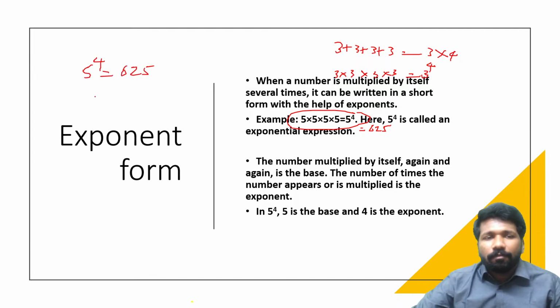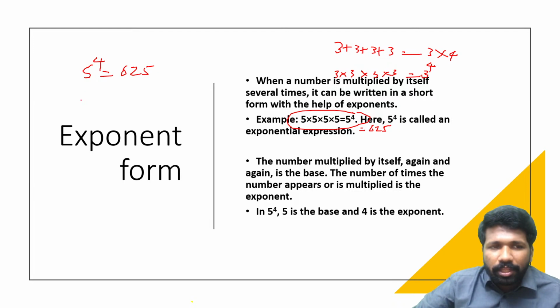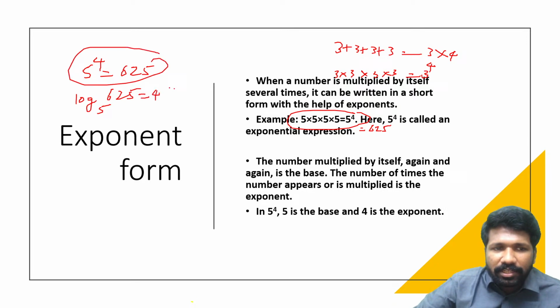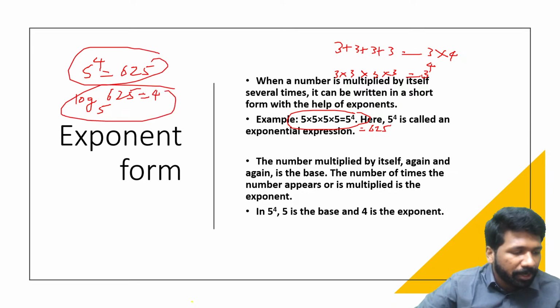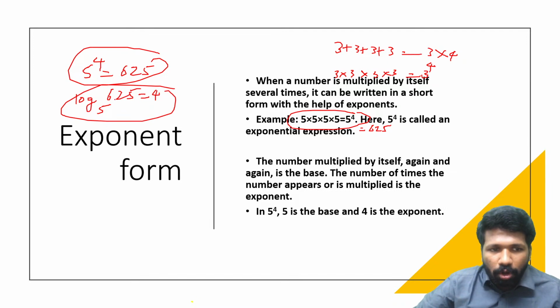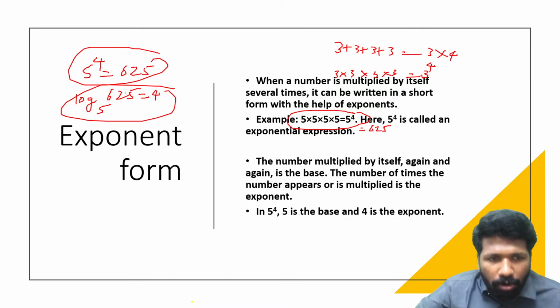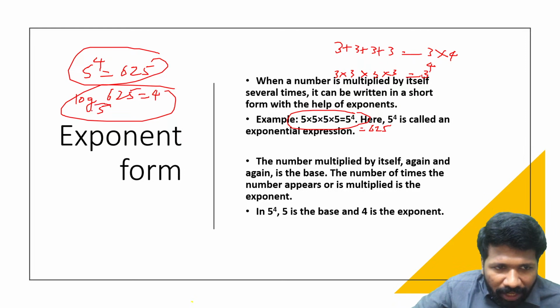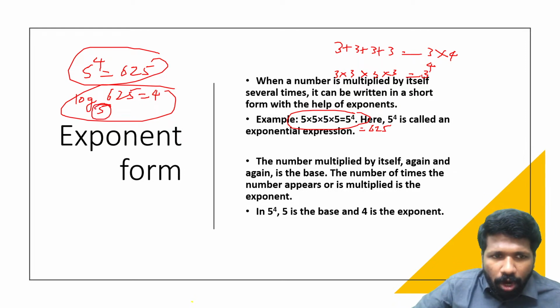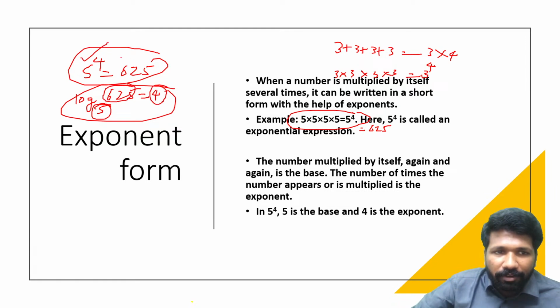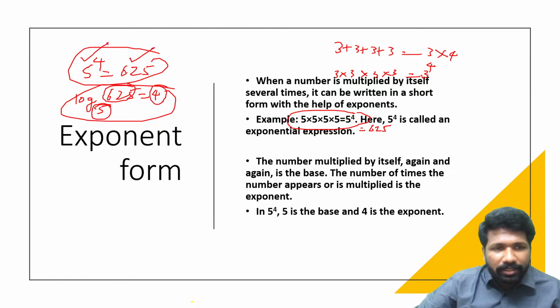In logarithm form, how can you write it? The same thing can be written as log 625 to the base 5 is 4. This and this mean the same. Repeated multiplication. Log 625 to the base 5 is 4 means 5 is the base. 5 raised to what power gives you 625? 5 raised to 4 gives you 625. That is what we just discussed. Same thing in logarithmic form, you write it as log 625 to the base 5 is 4.